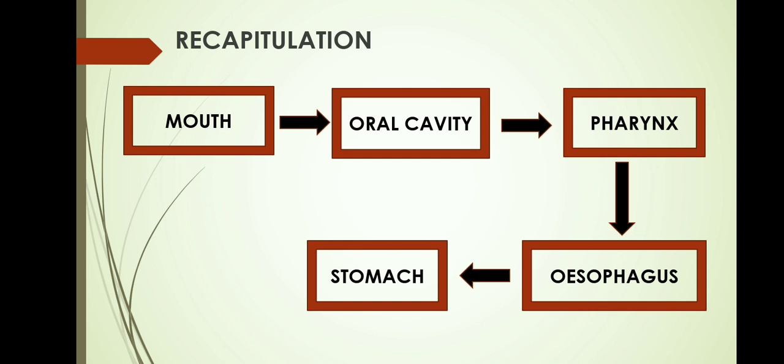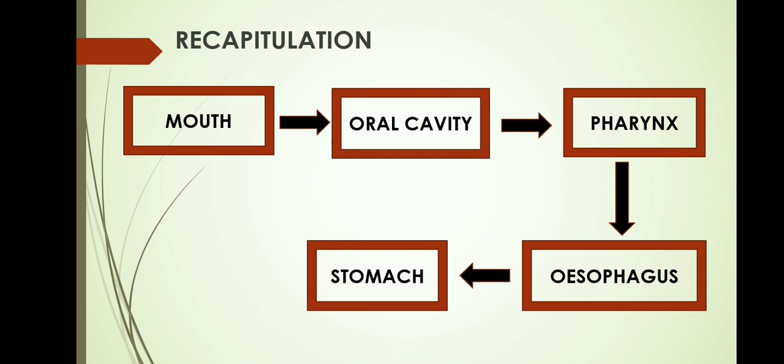Once the food reaches the stomach, it gets stored for a short period of time, and during this time it is acted upon by the hydrochloric acid which is present in the stomach. HCl does three very important functions. It creates an acidic medium in the stomach, it kills all the harmful pathogens which are present in the stomach, and it converts the inactive pepsinogen into active pepsin. The role of pepsin is to break the protein and convert it into peptones. Actually, pepsin is a protein breaking enzyme.